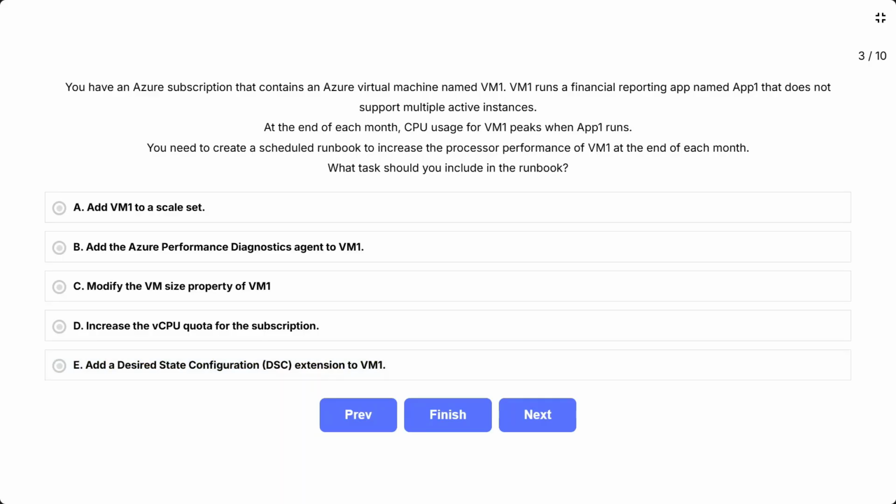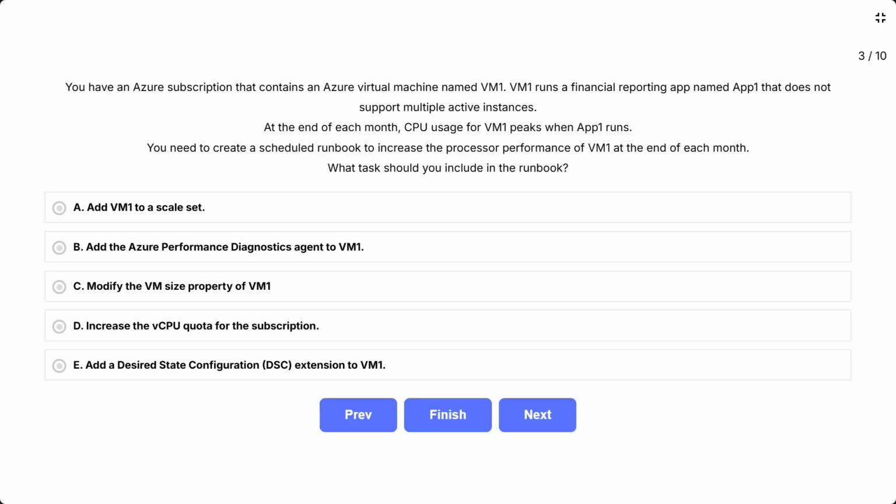Question 3. You have an Azure subscription that contains an Azure Virtual Machine named VM1. VM1 runs a financial reporting app named App1 that does not support multiple active instances. At the end of each month, CPU usage for VM1 peaks when App1 runs. You need to create a scheduled runbook to increase the processor performance of VM1 at the end of each month. What task should you include in the runbook?